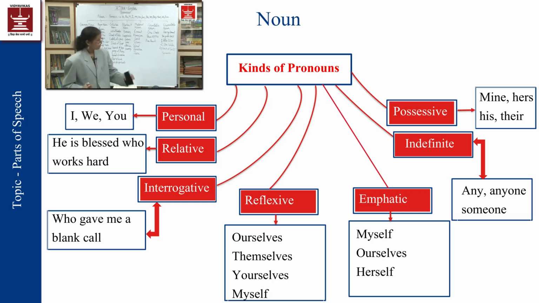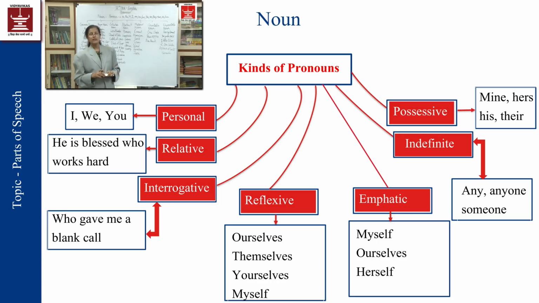some examples of pronouns. As I have mentioned over here, the pronouns are he, she, it, his, her, you, we, they, them, us, him, I. So in this way, all these words are called pronouns, which are used to avoid the repetition of the noun, as I have said earlier.